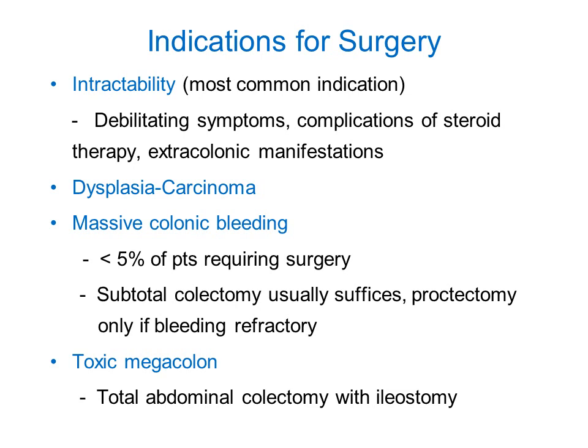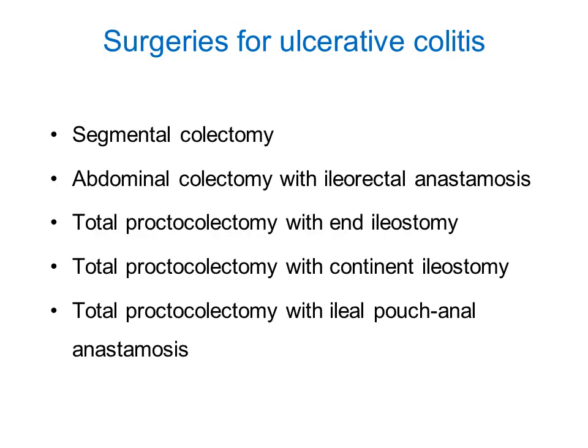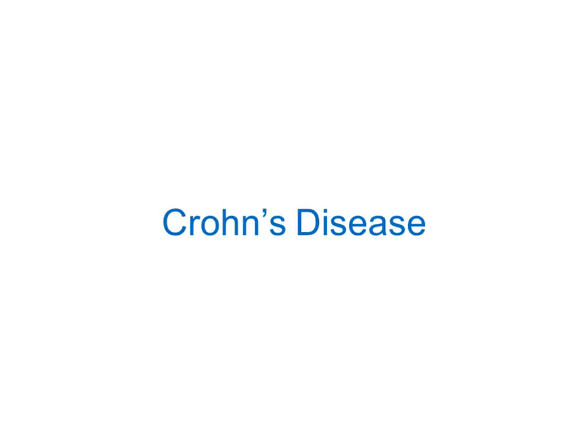If it is a toxic megacolon, then total abdominal colectomy with ileostomy is performed. So, what are the surgeries for ulcerative colitis? You can do segmental colectomy, abdominal colectomy with ileorectal anastomosis, total proctocolectomy with ileostomy, total proctocolectomy with continent ileostomy, total proctocolectomy with ileal pouch anal anastomosis. Okay, so that was all about ulcerative colitis.